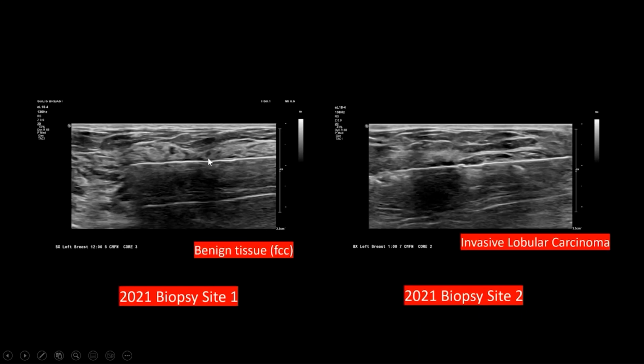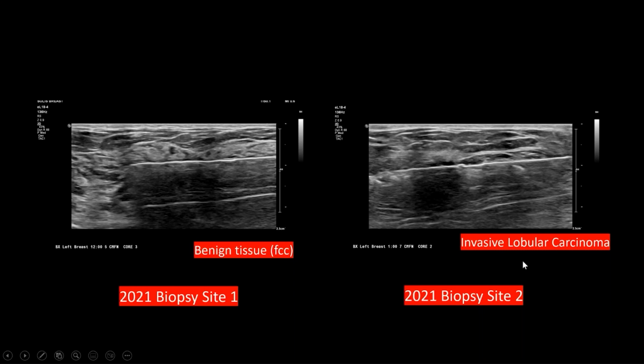And so the patient went to get a biopsy of both sites. This site came back benign, fibrocystic. This came back as an invasive lobular. So for those of you that aren't breast imagers, invasive lobular is about 15% of breast cancer, and it's sneaky. They grow in sheets, they spread quickly, they keep us very humble, and they can spread rapidly. They typically present as distortion on one view, which occurred in this case.